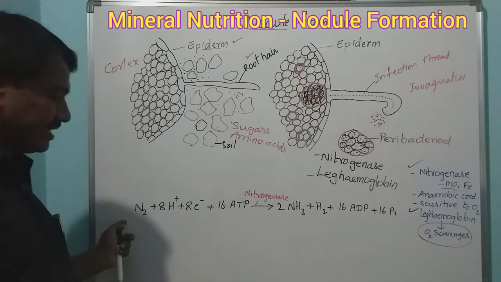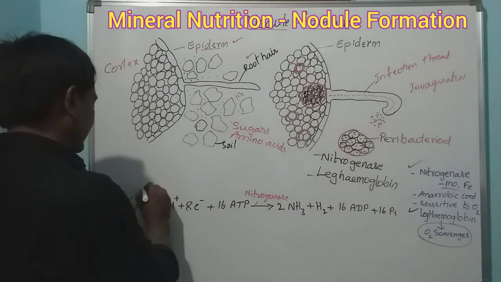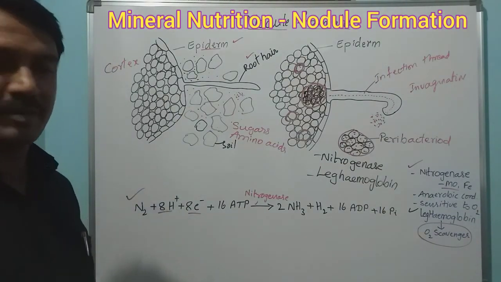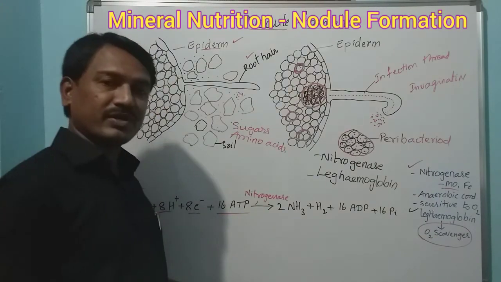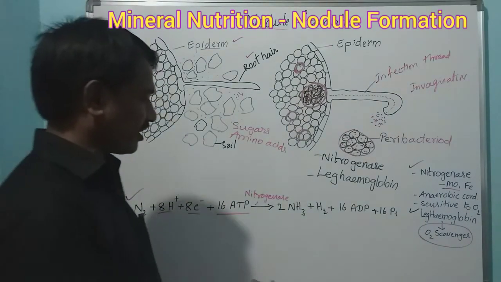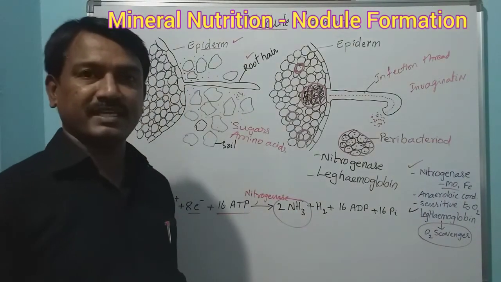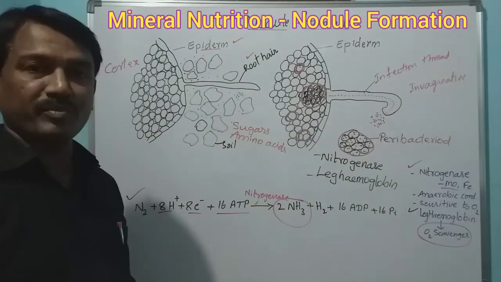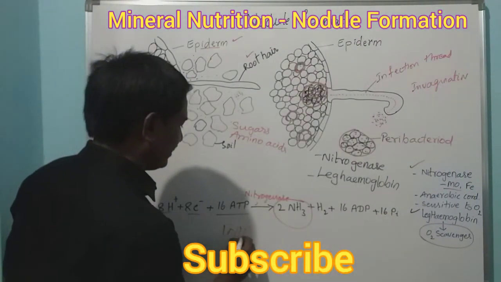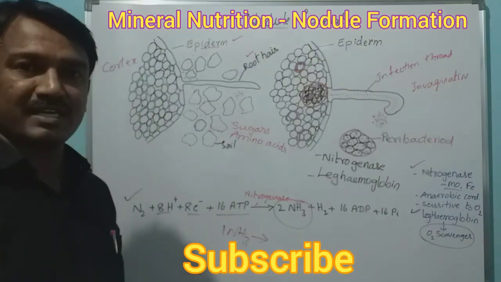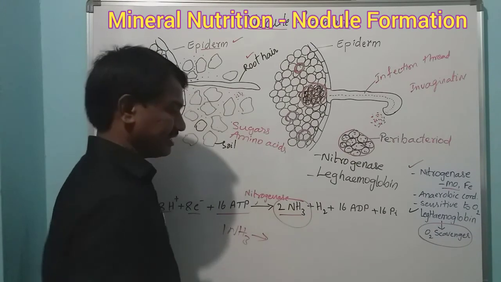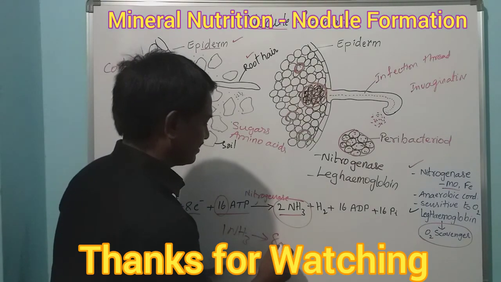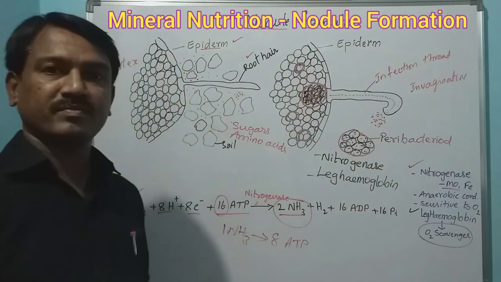So let us discuss the equation also. Nitrogen fixation requires 8 protons and 8 electrons to form ammonia. At the same time it requires more energy, that is 16 ATP, to form 2 NH3. So the nitrogenase enzyme requires 16 ATP molecules to form 2 ammonia. It means to form 1 ammonia, how many ATPs does it require? For formation of 2 NH3, it requires 16 ATPs. For formation of 1 NH3, it requires 8 ATPs.